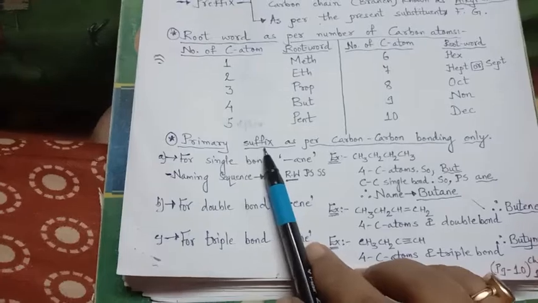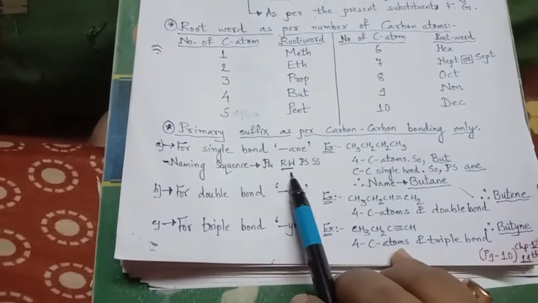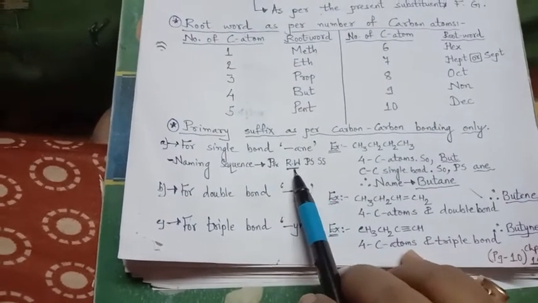Now comes the primary suffix. That means the one very next to the right of the root word.